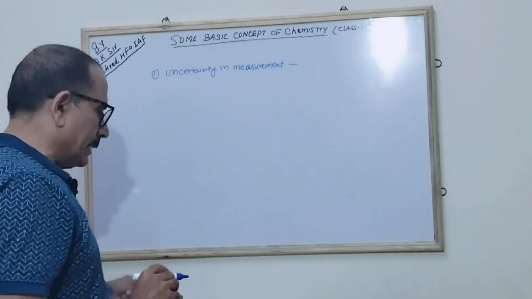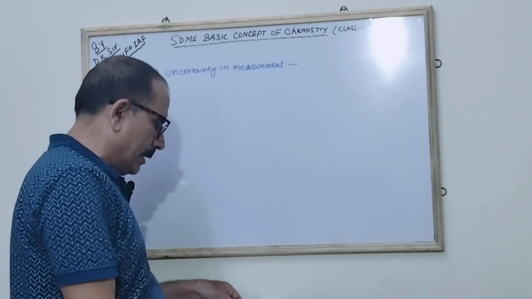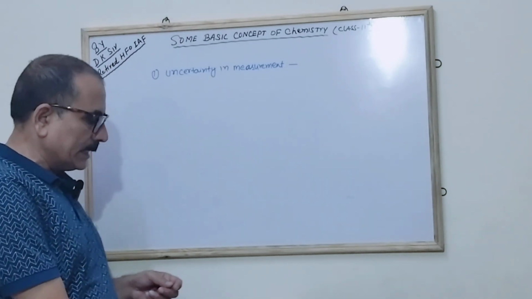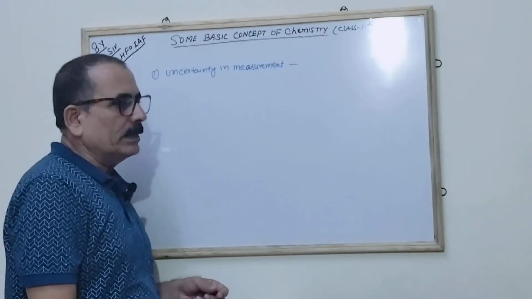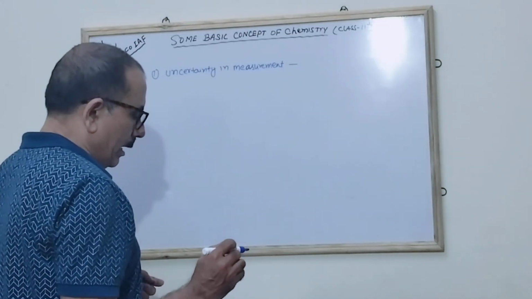The uncertainty in the experimental or the calculated value is indicated by mentioning the number of significant numbers. If you measure the significant number, the remaining all become insignificant or uncertain.